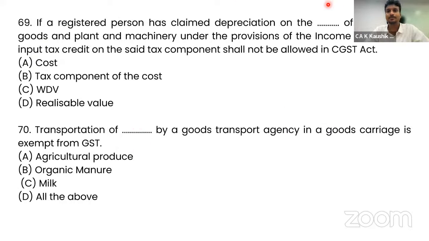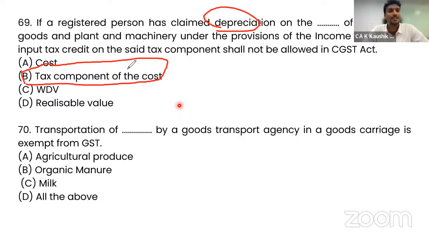Question 69. The registered person has claimed depreciation on the tax component of the cost of capital goods, plant and machinery under the provisions of the Income Tax Act. The input tax credit on the said tax component shall not be allowed. What should not be claimed? The tax component of the cost. So option B: if depreciation is claimed on the tax component of the purchased machinery, then input tax credit will not be available as per section 16.